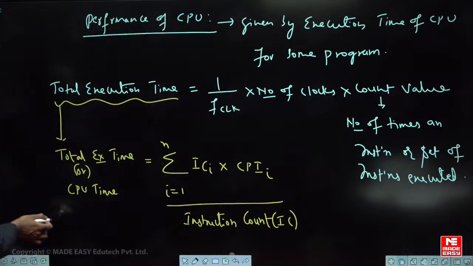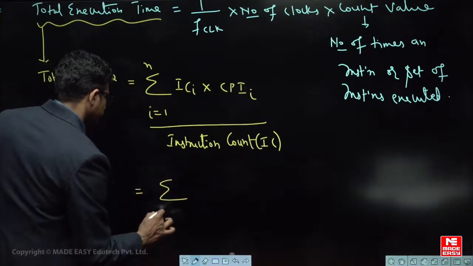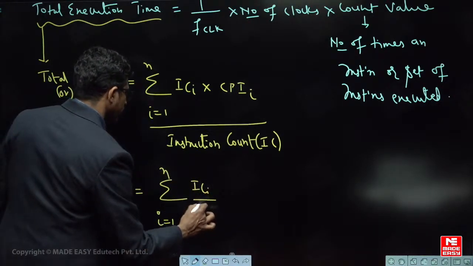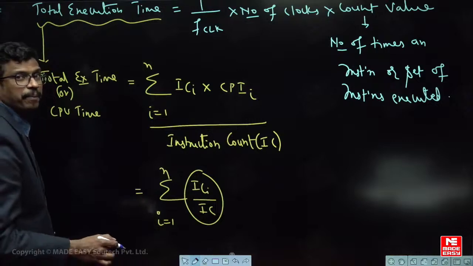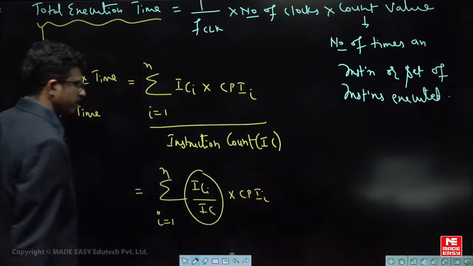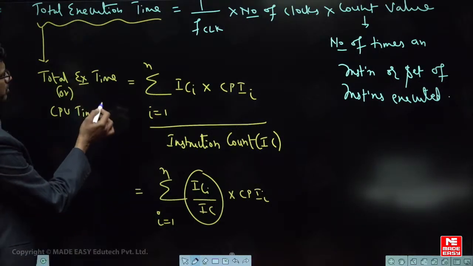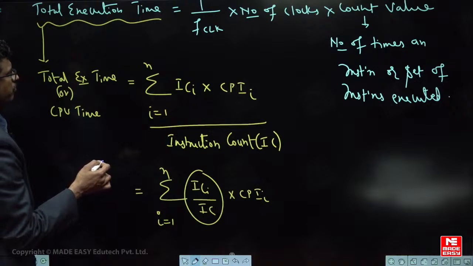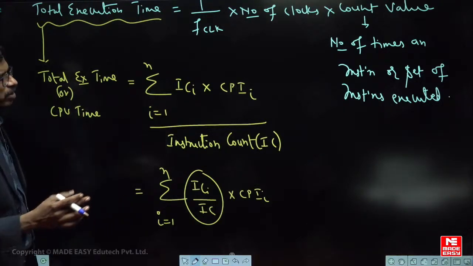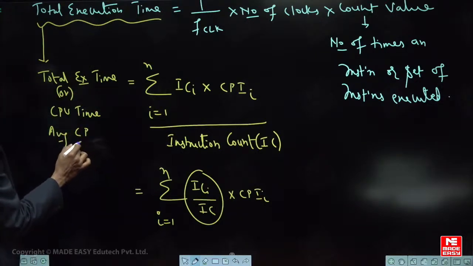Similarly, the same question can also be given as the percentage of execution of instructions. So Ii is equal to ICi by IC, which is called the percentage of occurrence of the instruction, into CPIi. Like this also you can find the total execution time. You can find the total average cycles per instruction.